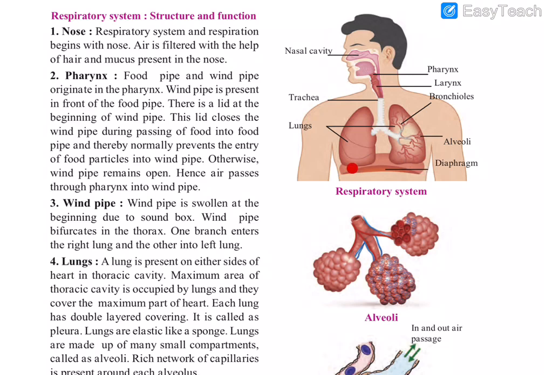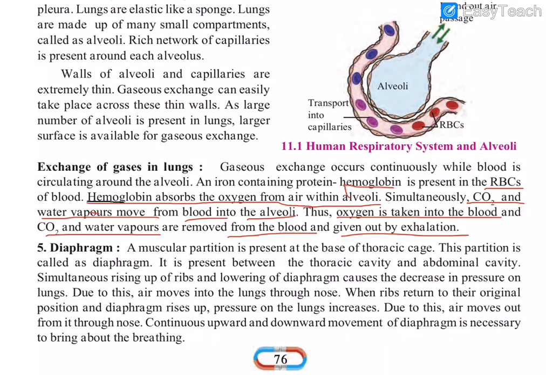This muscular partition present in the lower side of the thoracic cavity is called a diaphragm, and it is present between the thoracic cavity and abdominal cavity. Our digestive system, that is the stomach, is present in the abdominal cavity. So the diaphragm is situated between the thoracic cavity and abdominal cavity.